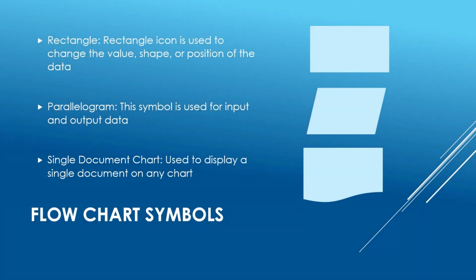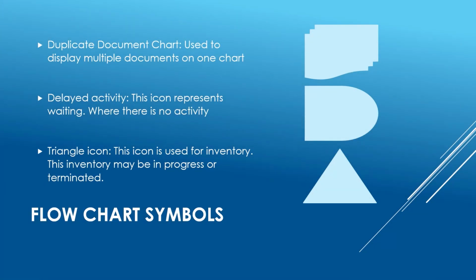Rectangle. Rectangle icon is used to change the value, shape, or position of the data. Parallelogram. This symbol is used for input and output data. Single document chart. Used to display a single document on any chart. Duplicate document chart. Used to display multiple documents on one chart. Delayed activity. This icon represents waiting, where there is no activity. Triangle icon. This icon is used for inventory. This inventory may be in progress or terminated.